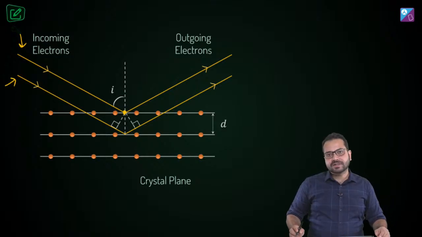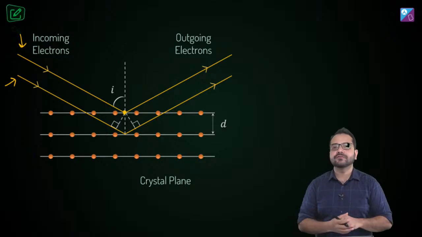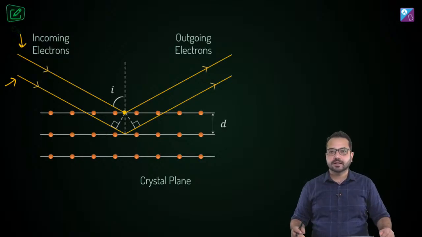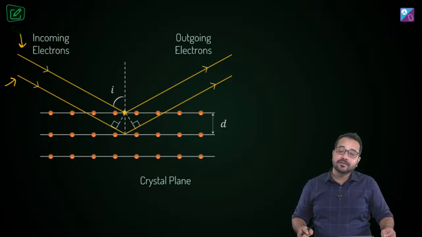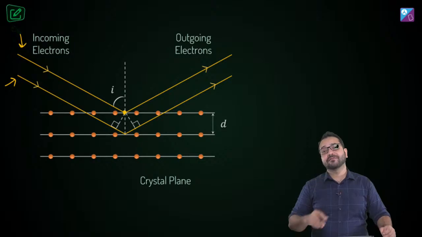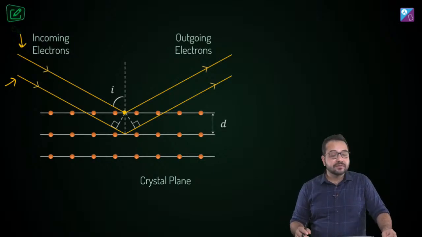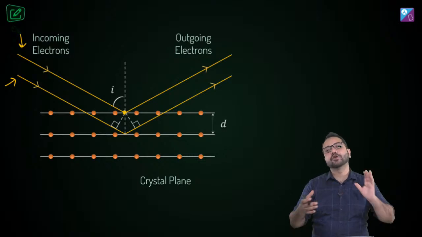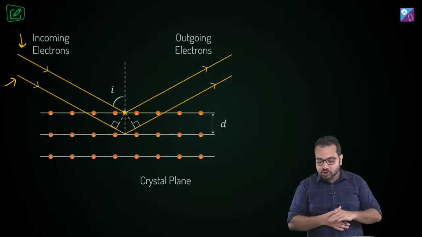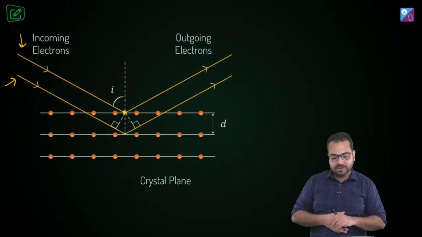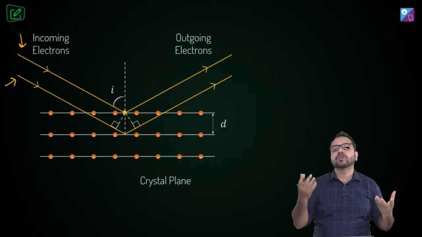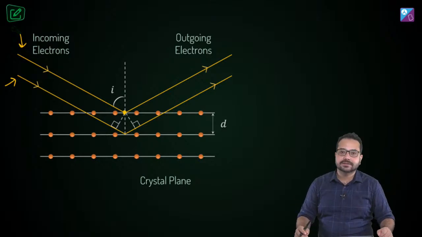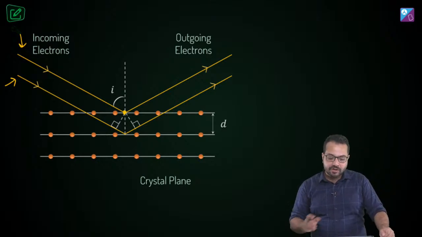Now you can notice that both these beams, or both these waves, are traveling unequal paths. There's a path difference between the two. And if there is a path difference, there is going to be a phase difference between the two, and then obviously they are going to interfere. We can show that for certain angles and for certain velocities of the electrons, constructive interference can take place. Is that correct?